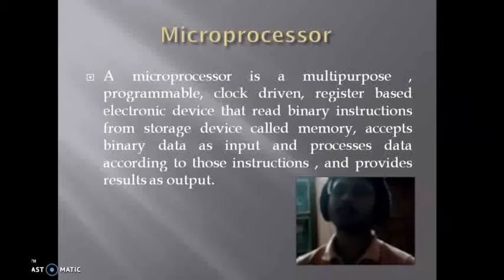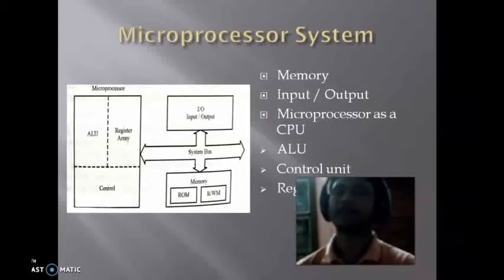So this is the definition, and now I'm just going to explain the microprocessor system. This is a microprocessor system where we have a microprocessor that is connected with the input-output devices and memory through the system bus. In our microprocessor, we have ALU, register array, and control and timing unit.